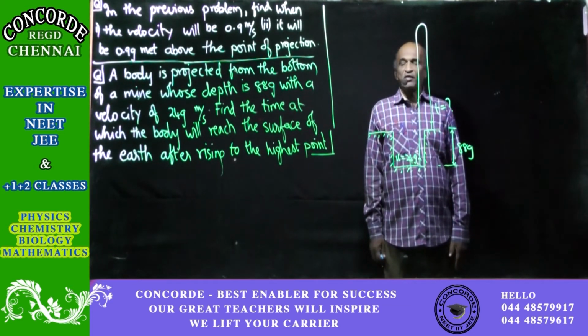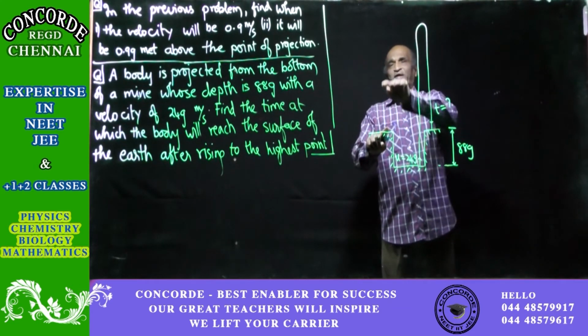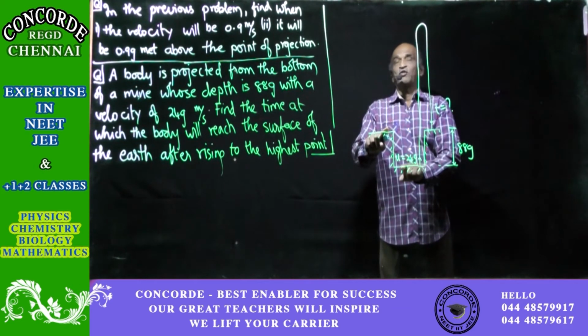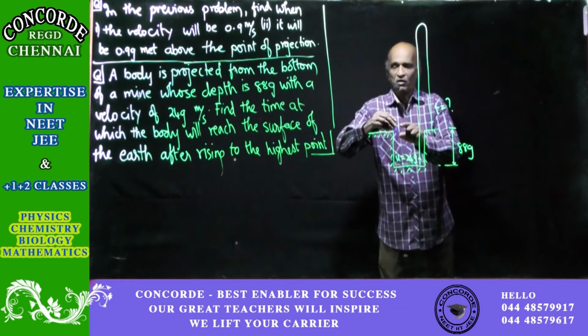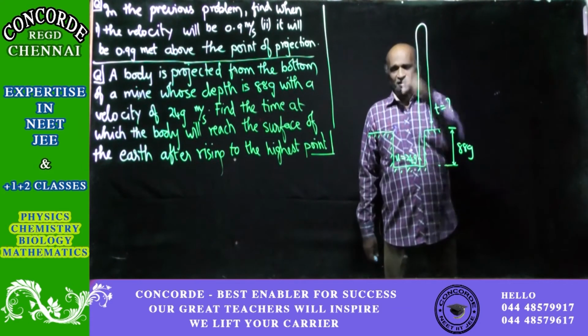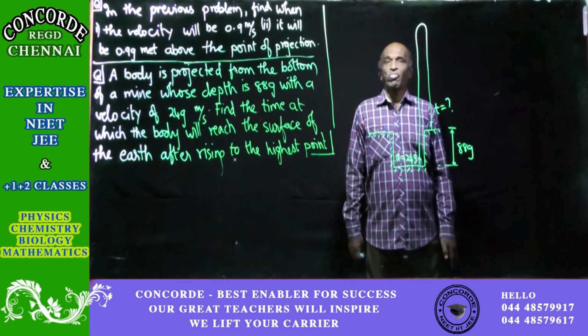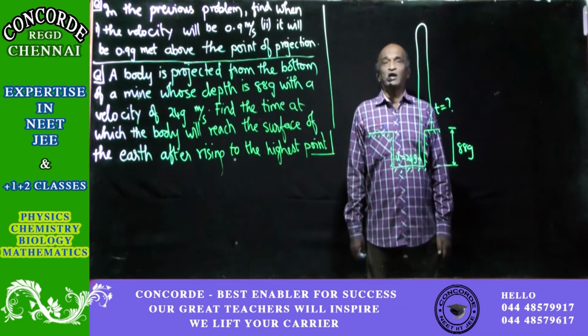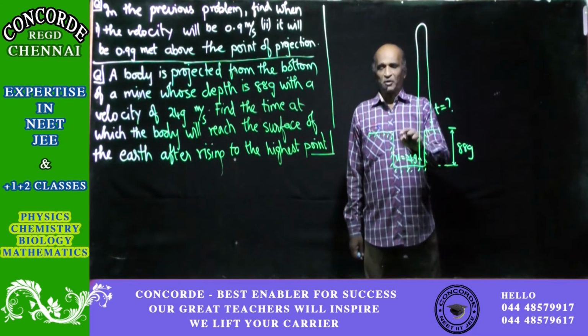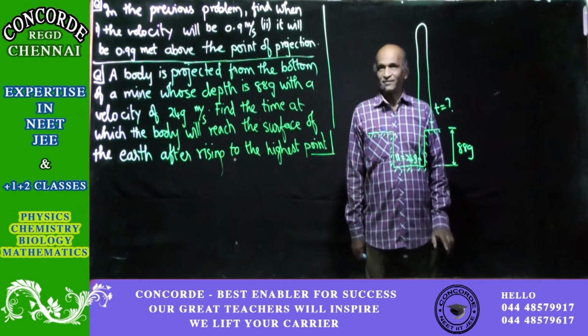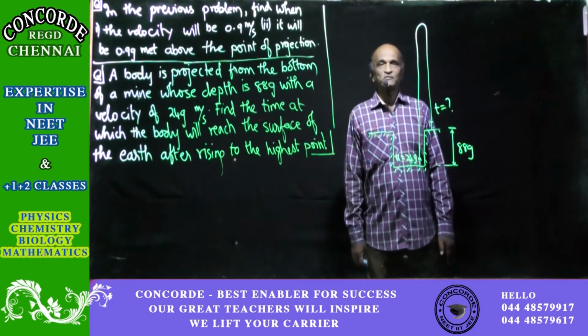And if, supposing from here, the measurement has to be done for the bottom of the mine, then the final point is below the starting point. Gone up and then come down, I am not at all bothered. You also don't bother. So where is the point? From here, the point is down. g is positive. That's all.